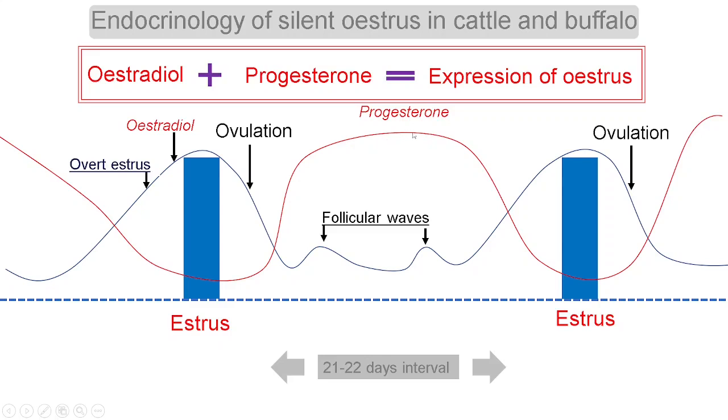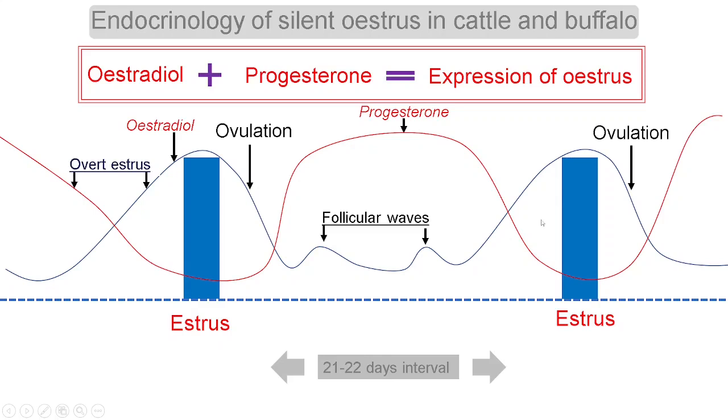And if the animal is not pregnant, the uterus releases prostaglandin F2 alpha, which acts upon the ovary and destroys the corpus luteum. As soon as the corpus luteum is destroyed, the progesterone level goes down and the estradiol level goes up.